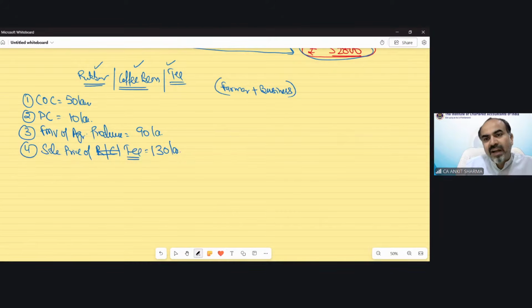Consider both activities as being carried out by yourself. And of course, practically also, you are the one who is cultivating, who is processing, and who is selling the goods in the market. So we will make a single trading and profit and loss account for the purpose of calculation of our profit.